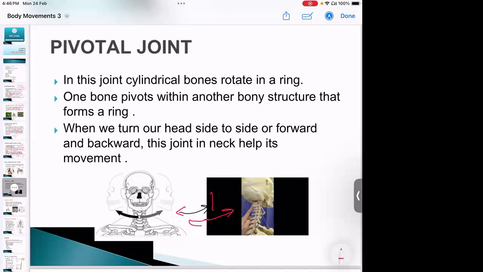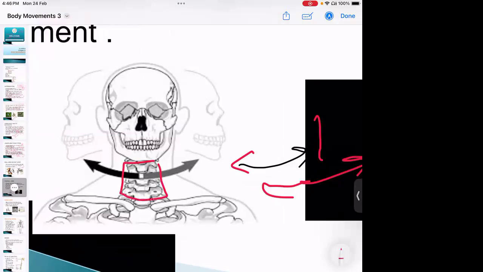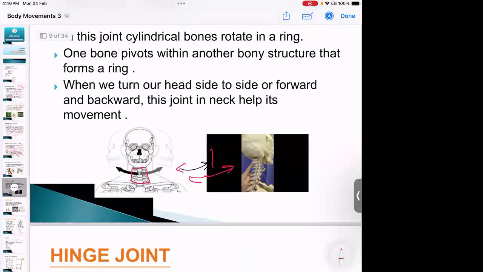So in this joint, cylindrical bones rotate in a ring. One bone pivots within another bony structure that forms a ring. So you can see in this structure, clearly it is given. Here, what is present? They are the group of rings which are present. And because of that, what happened? The movement is there. So all the rings will move one side, then all the rings will move the other side whenever it is required.